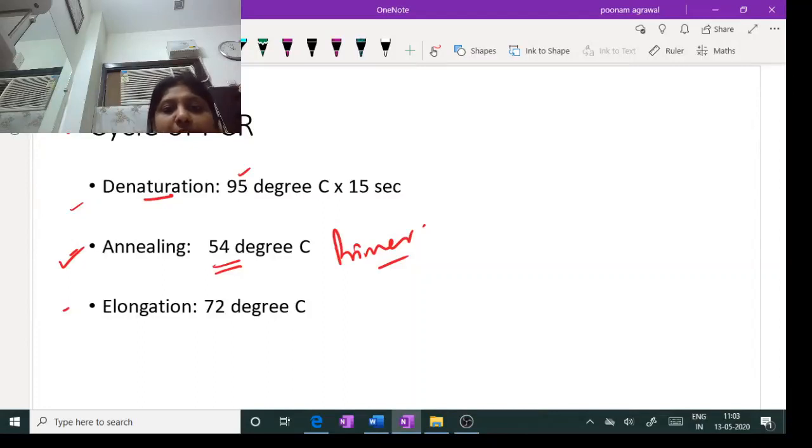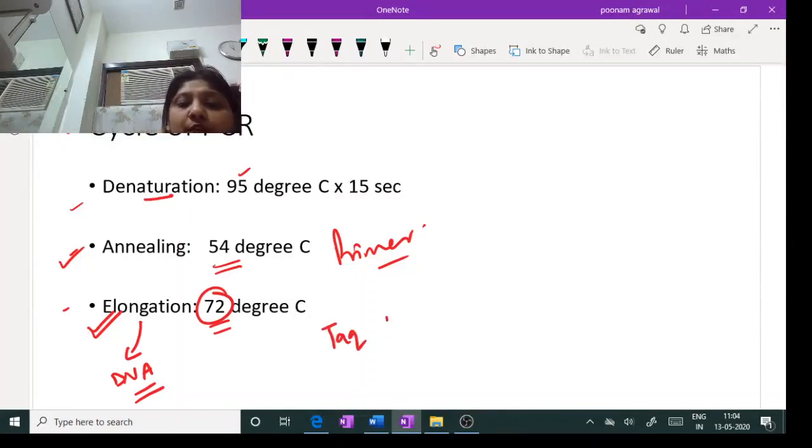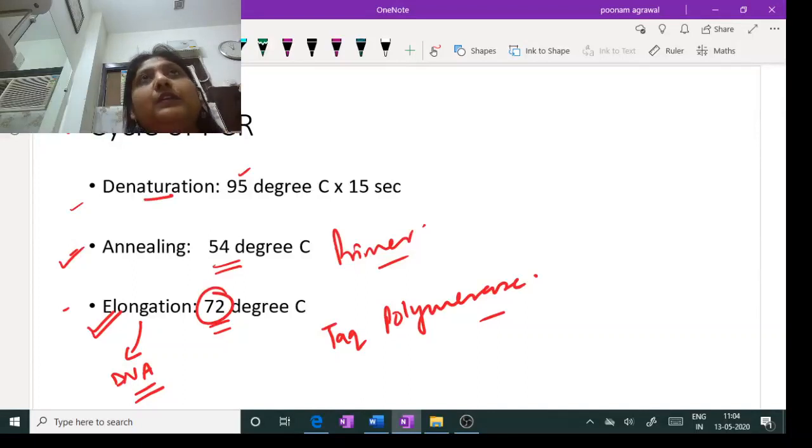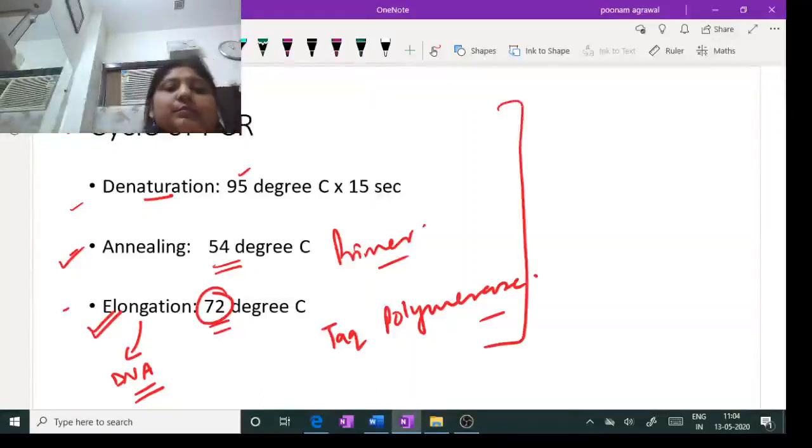So after denaturation, when annealing is done at lower temperature, the temperature is changed to 72 degrees Celsius, where elongation, meaning the actual synthesis of DNA, takes place. Why do we select 72 degrees Celsius? Because it's the optimum temperature for our enzyme Taq polymerase, which we are using in the PCR technique. So these are the three steps in which the cycle is programmed. One is the denaturation, which is at very high temperature, so it's a heat denaturation. Then annealing, then elongation.